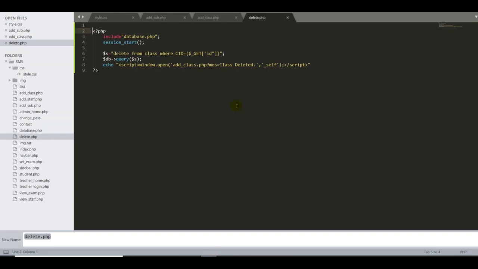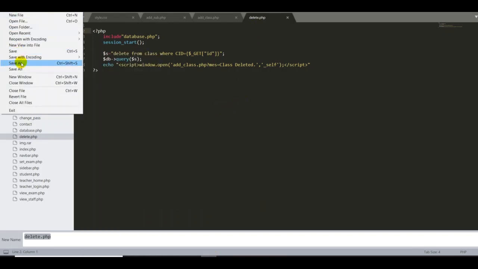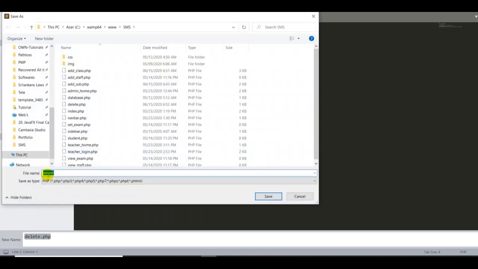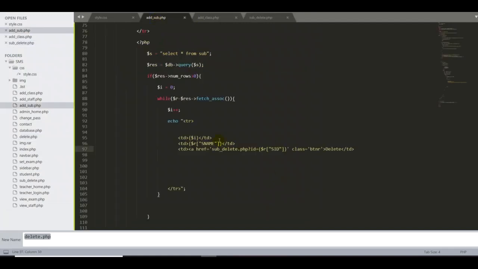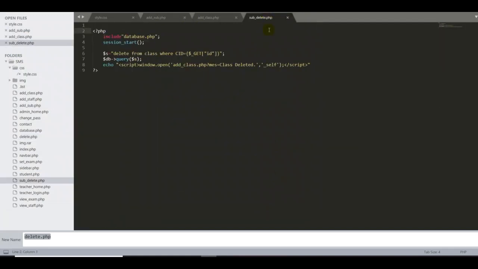So the first thing I have to do, guys, is create the file from the same page. Save as, okay. In this case, I'm going to name it sub underscore delete. Okay, so we don't need to waste time. Here is the same page, but I add sub delete here and also sub delete there. In this case, I'm going to change the message to subject deleted.